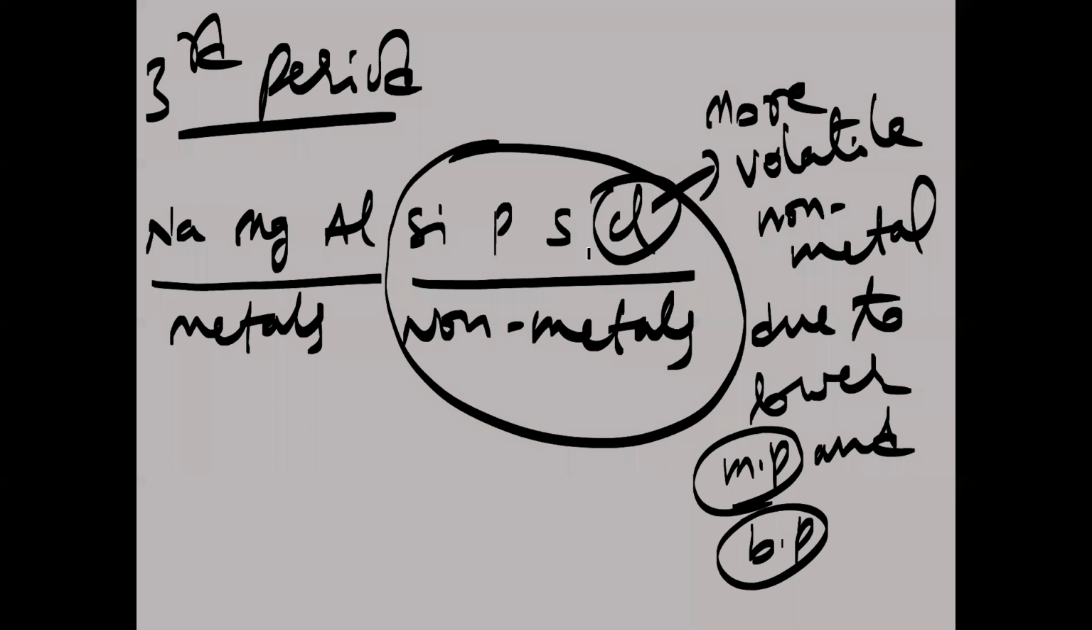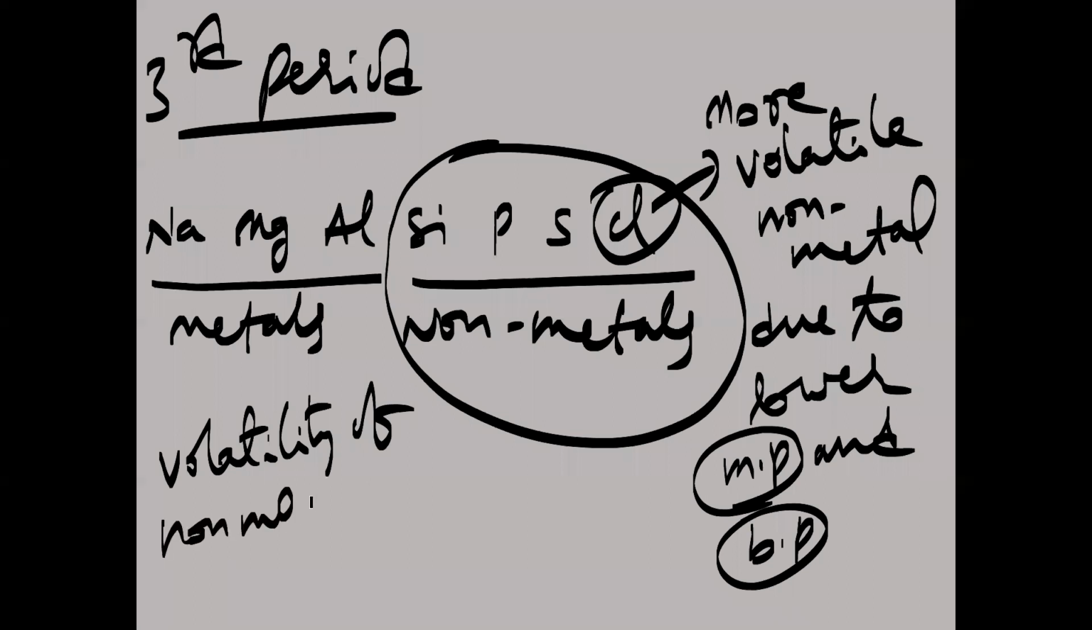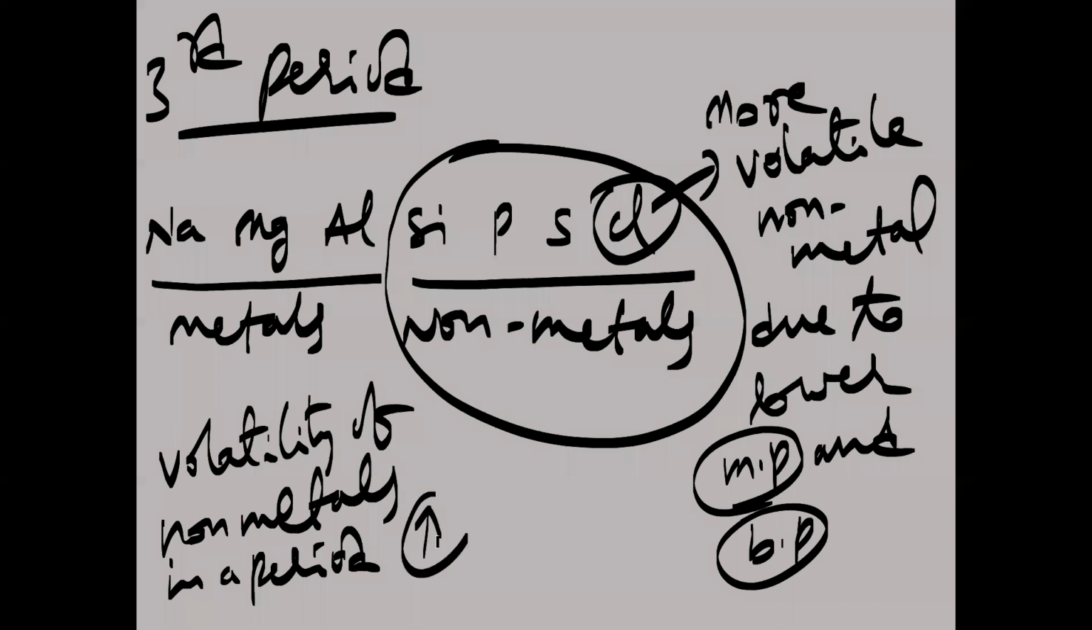Is that clear? So why does the volatility of non-metals increase? What is the right line to be understood here? Volatility of non-metals in a period increases or decreases? Volatility value will increase. Why is it increasing here? The reason is due to decrease in melting point and boiling point. Is the concept clear? As for metals we have to see separately, for non-metals we have to understand the concept separately. So this concept is to be understood. Take the screenshot of this one.